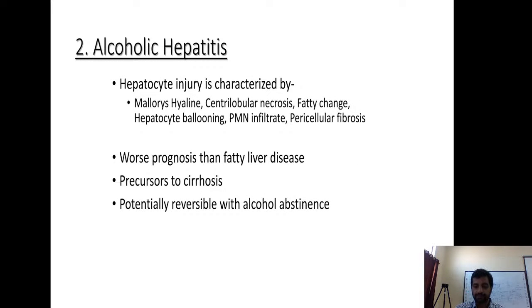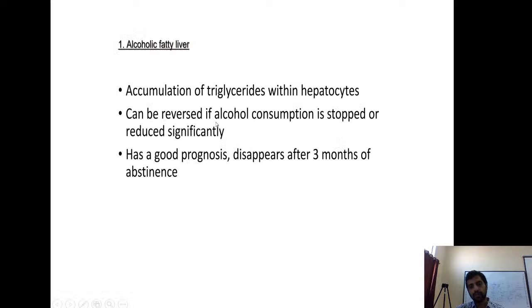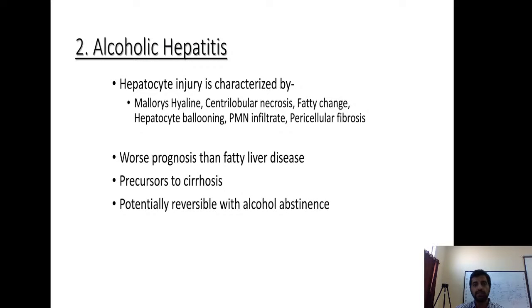Alcoholic hepatitis. So here, when you talk about alcoholic fatty liver, I'll talk about the clinical features individually. So alcoholic hepatitis is categorized by inflammation of the liver. There is necrosis of the liver, there is ballooning degeneration, there is inflammatory infiltrate, and because there is inflammation, there is also fibrosis. It has a worse prognosis than fatty liver. Actually, it can be fatal in the very short term.